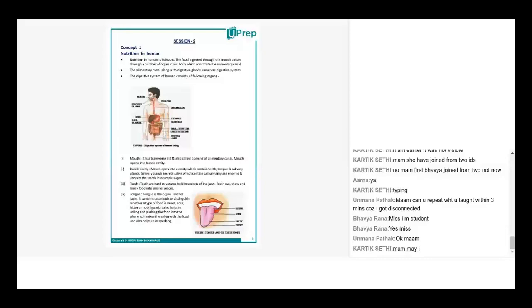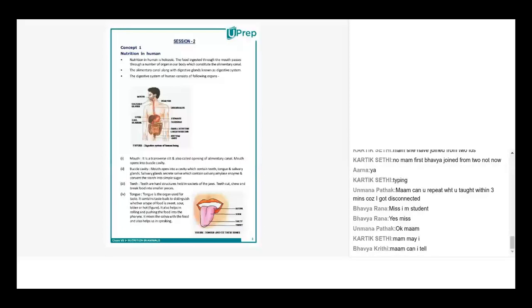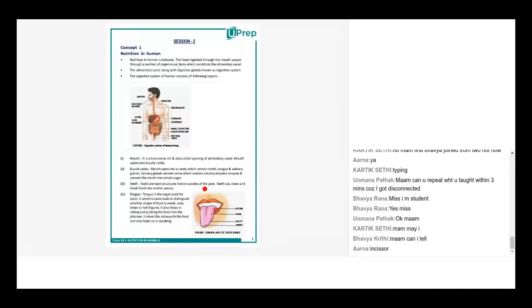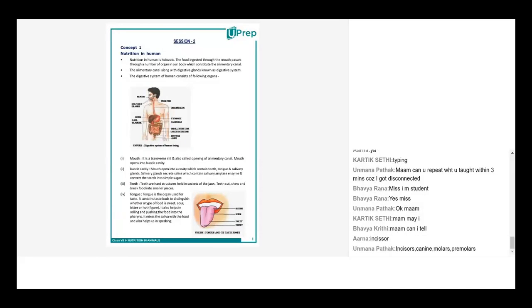And which is the front teeth that you're missing, with which we cut? That is the most important one, the one that is at the very front. Yes, Anna, it's incisors. Okay, Bhavya, it is incisors. Okay, miss. So these are the 4 types of teeth.